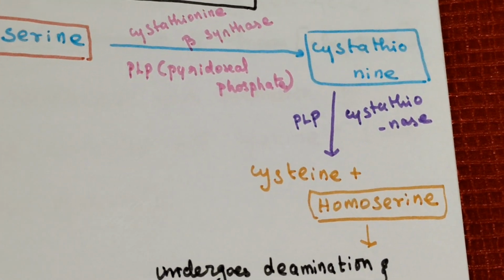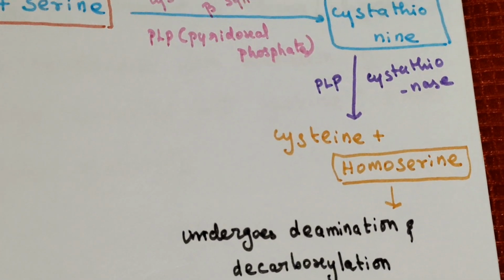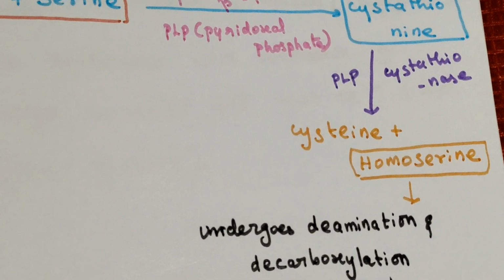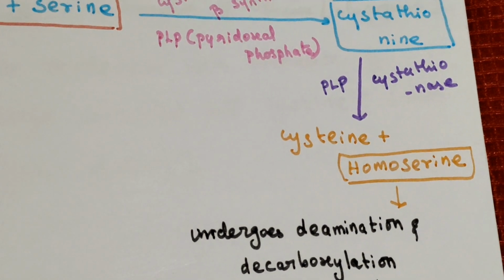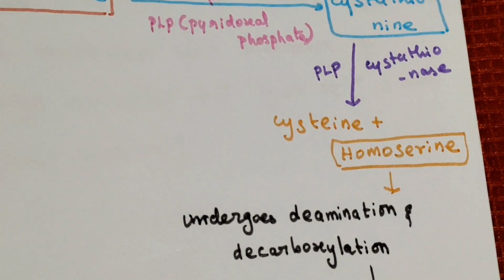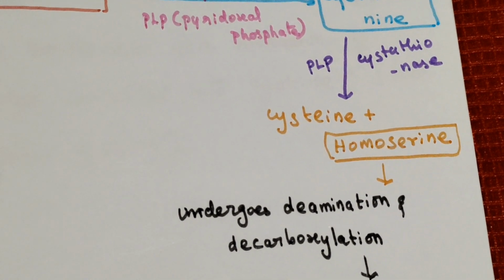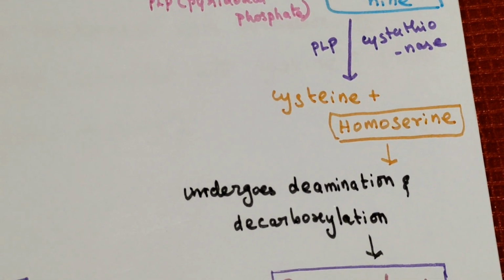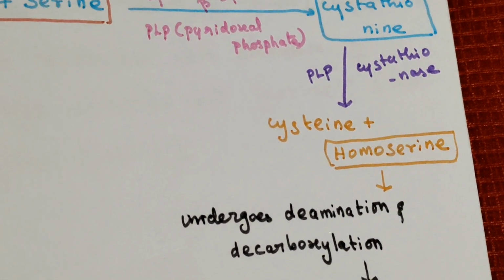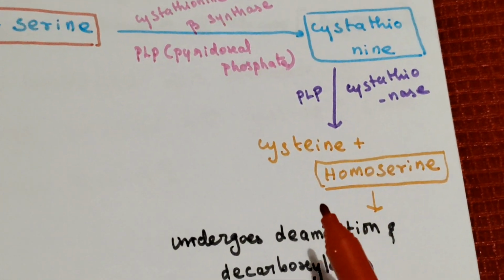And with the help of cystathionase, again a PLP dependent enzyme, this cystathionine is converted into